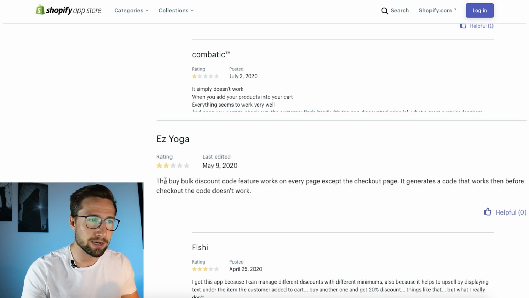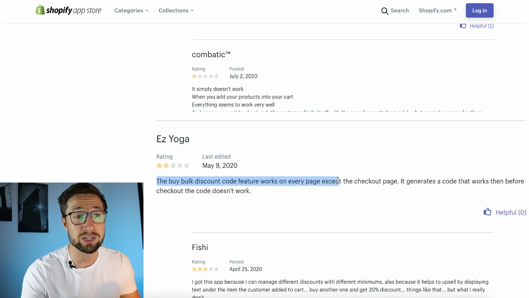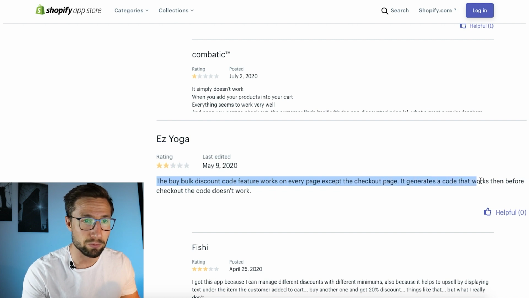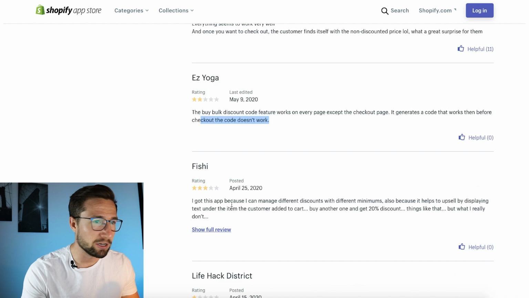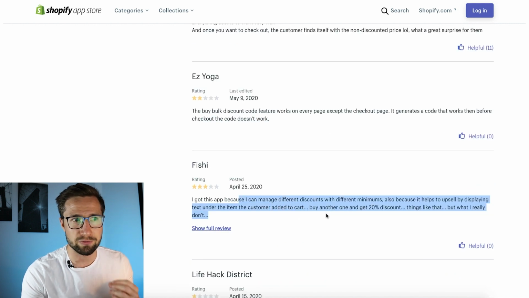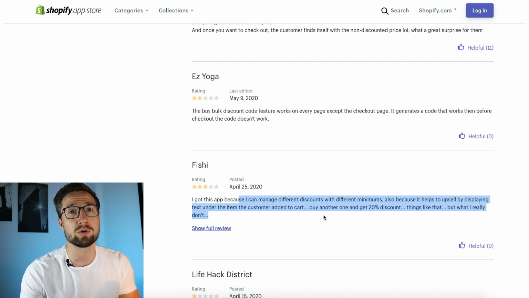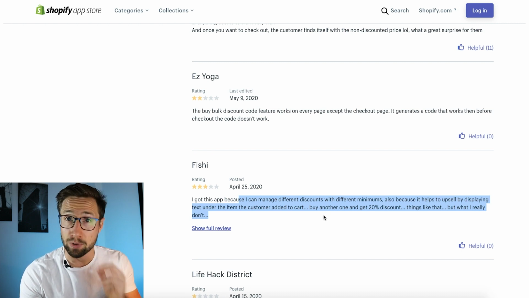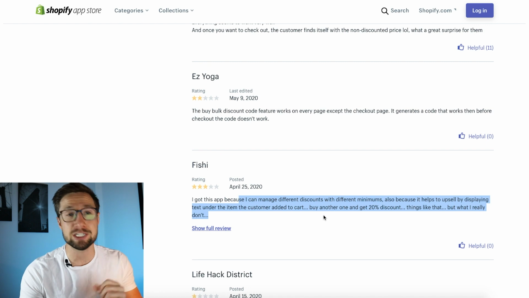The bulk discount code feature works on every page except the checkout page. It generates a code that works before checkout, but at checkout the code doesn't work. So a lot of people are having this issue, and it's a pricing app. So it's very important that this works well if you're going to be running Google Shopping campaigns, because it's so important that you make sure that the pricing on your site matches the pricing in the feed. That's one thing, but also overall that discounts work when they're advertised. If you're running a Merchant Center promotion, that code can actually be used on the website.